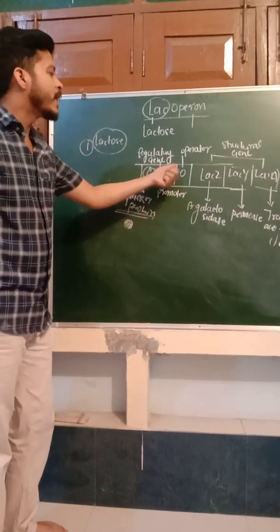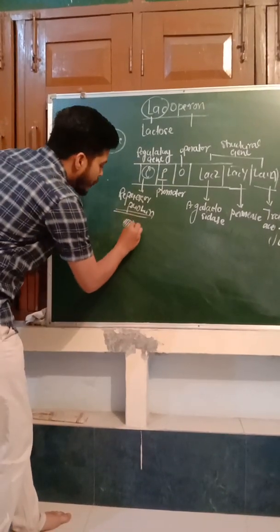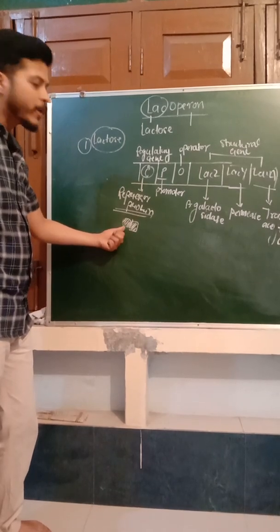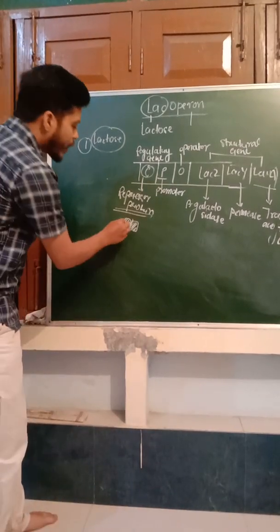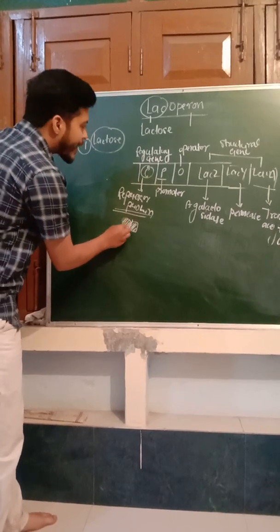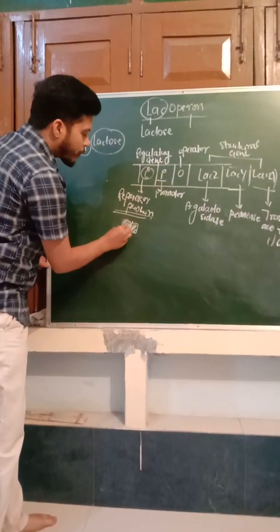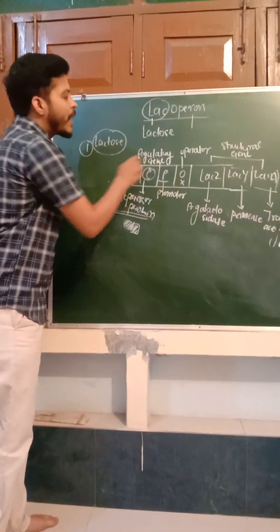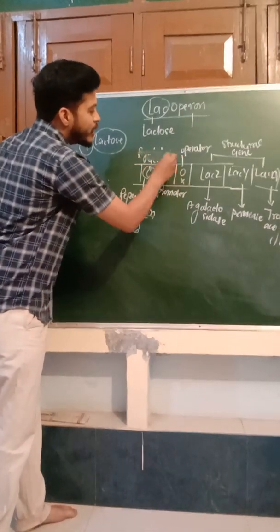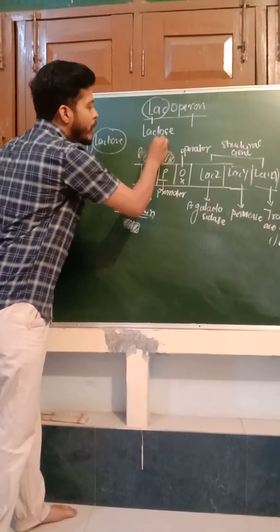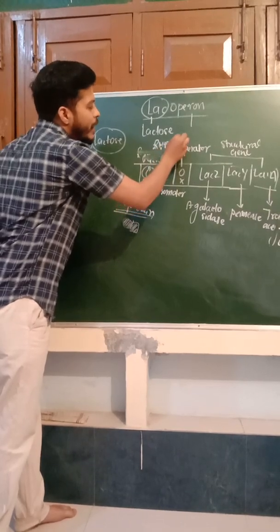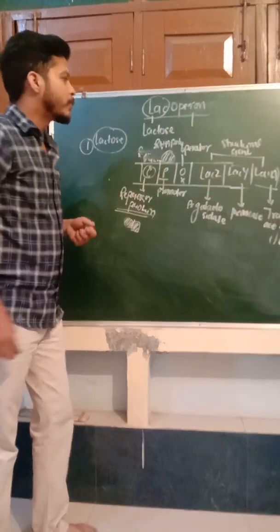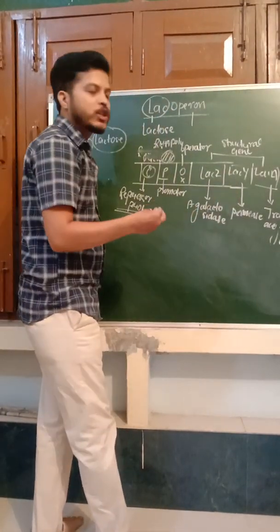does not bind to the operator region. How? Because lactose comes and binds to the repressor protein and that causes a change in conformation of this repressor protein. So when there is a conformational change, it cannot bind to the operator region. So the repressor cannot bind and RNA polymerase comes and binds to the promoter. In the promoter region there is an enzyme called RNA polymerase. So RNA polymerase comes and binds to the promoter region and initiates the process of transcription. So transcription is switched on.